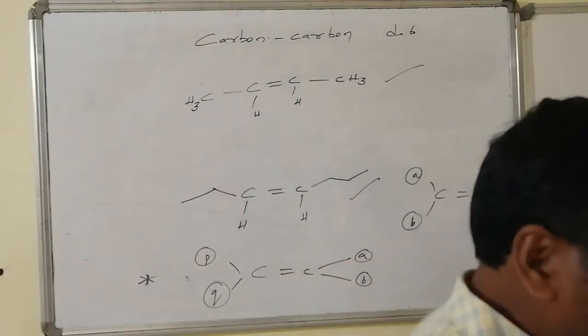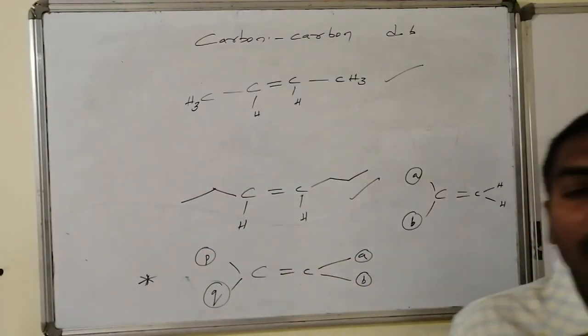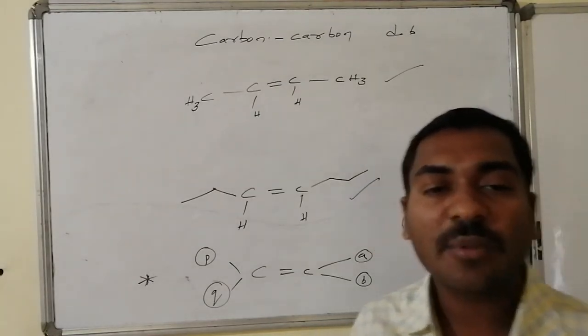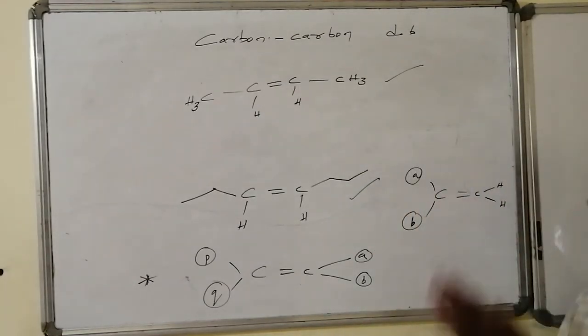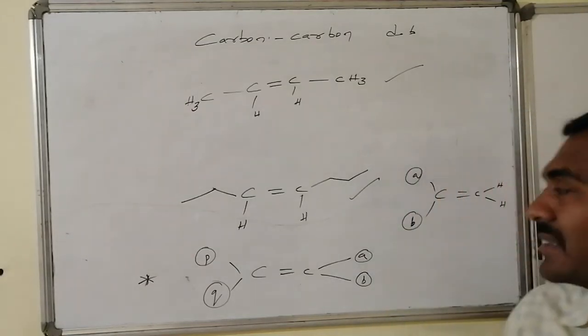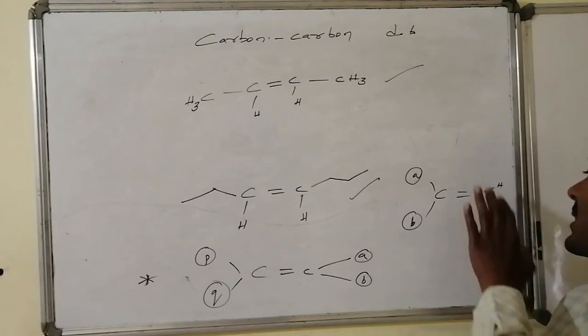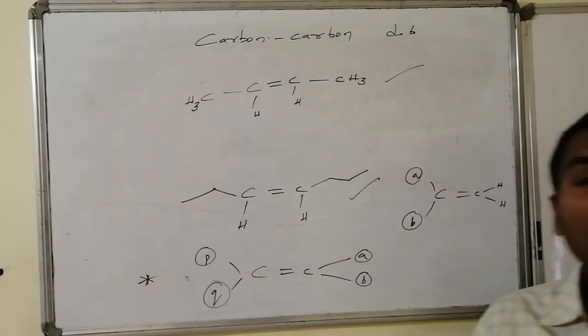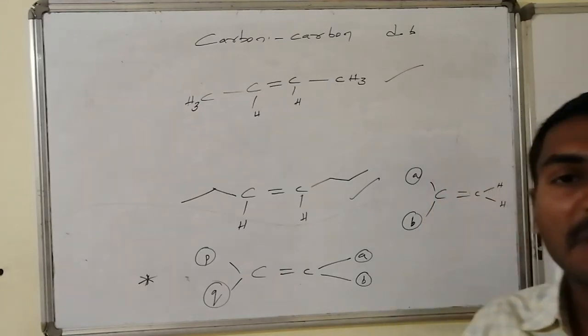The last case, if any one end of the double bonded atoms, that is the terminal carbon atoms of the double bond, either this or this, if any one of them is having same groups, then there is no arrangement, because if I interchange, that also appears to be the same with respect to the first structure.